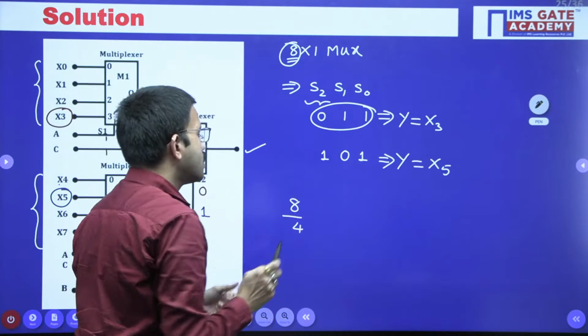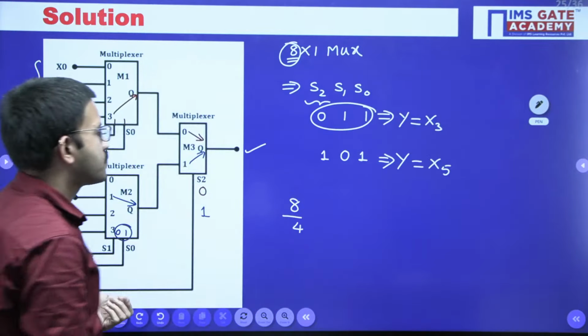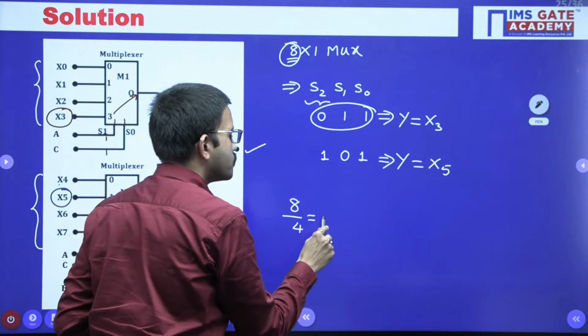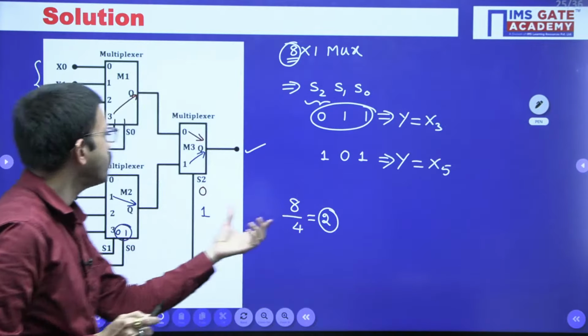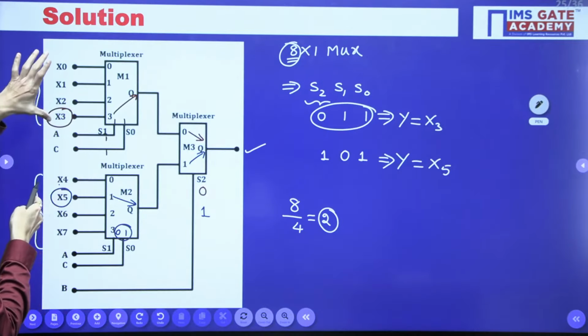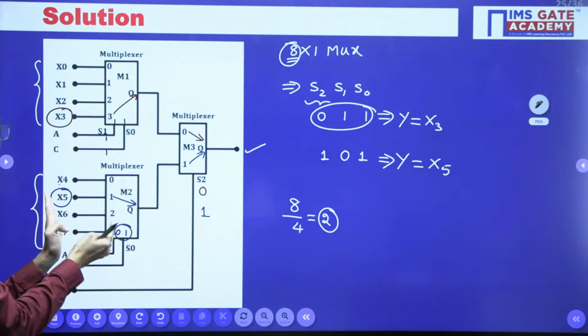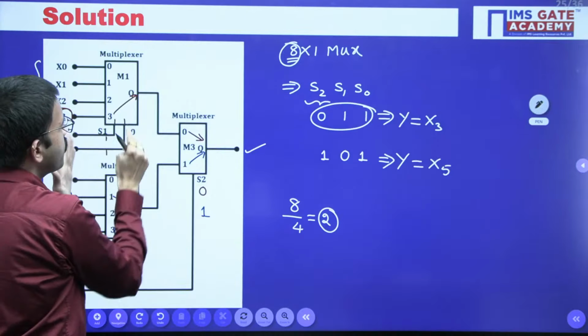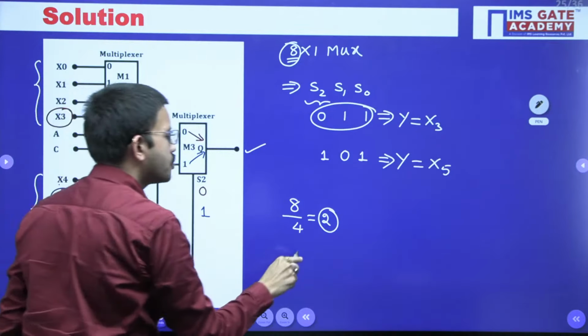Suppose you have considered 4x1, then 8 divided by 4 is nothing but 2. So that means we require 2 4x1 muxes at the starting stage or input stage. Here 4 inputs, here 4 inputs, together you are having 8 inputs. Now from the first stage we are getting 2 outputs.